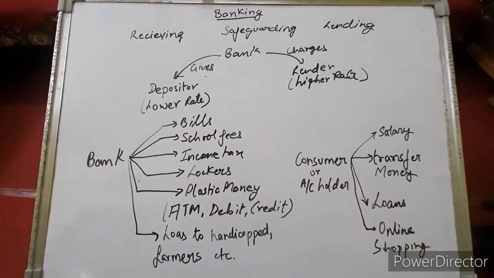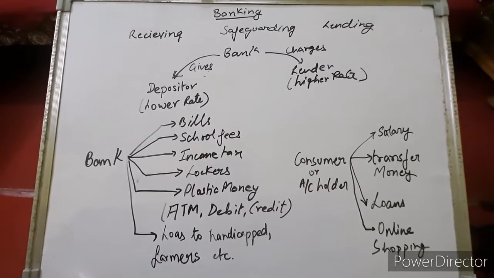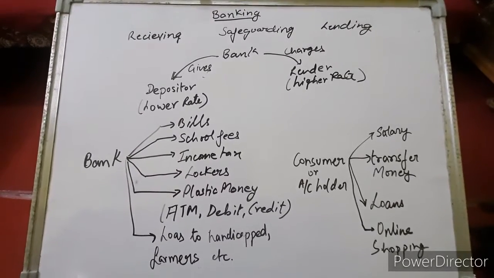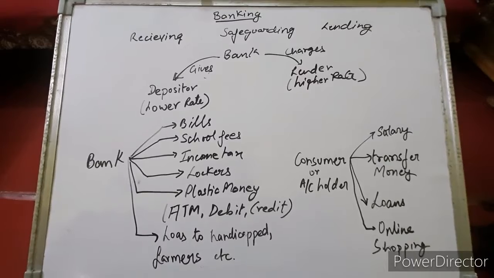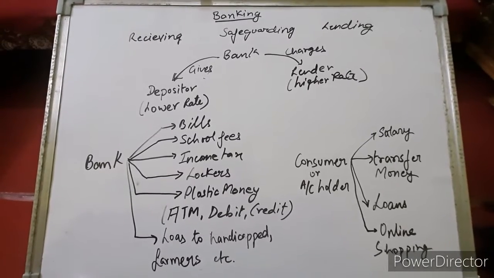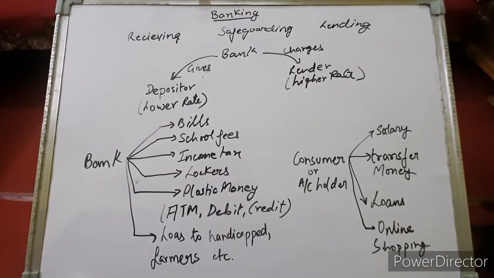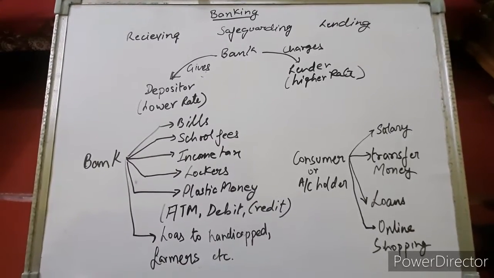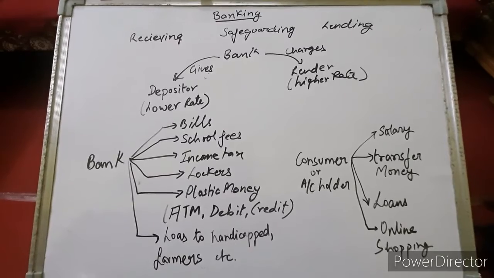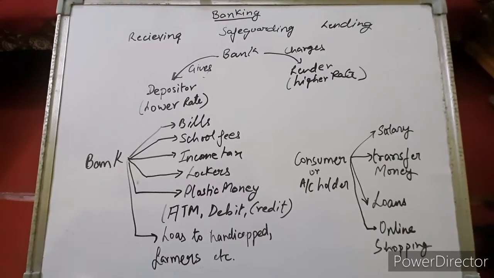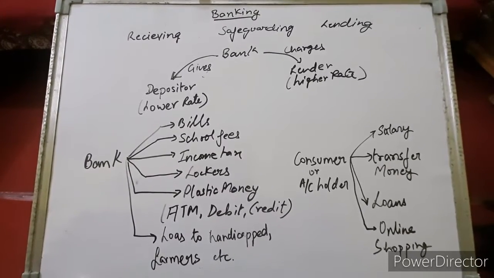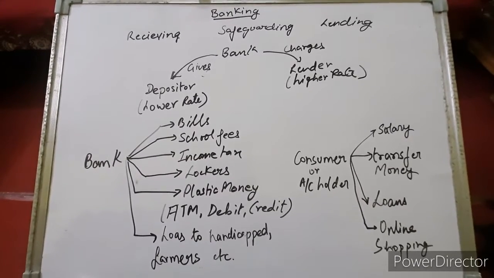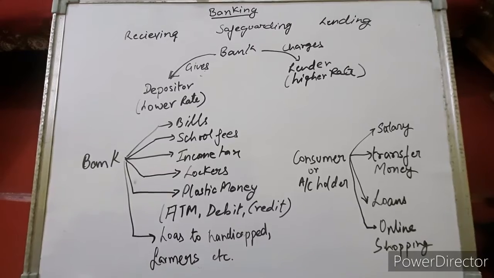So what are the facilities provided by the bank? Through bank we can pay our bills, we can pay our school fees, we can pay income tax. If we have valuable things, jewelry or something at home, it's better that we keep them in the bank. Bank provides locker facility, so we can put our valuables in the bank locker. It has a security system to protect your valuables.